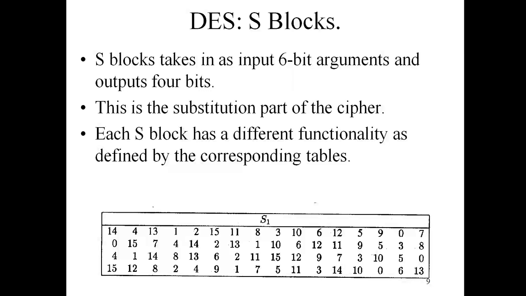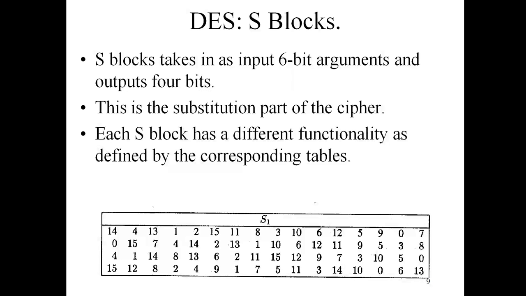Whatever column number and row number values we get from those bits, we consider them and convert the result into bits, so that becomes 4 bits. I am repeating: of those 6 bits, the first and last bit act as the column number, and the remaining 4 bits are used for the row number.